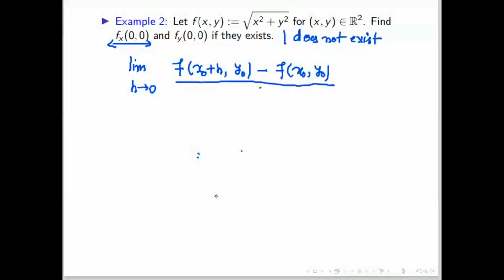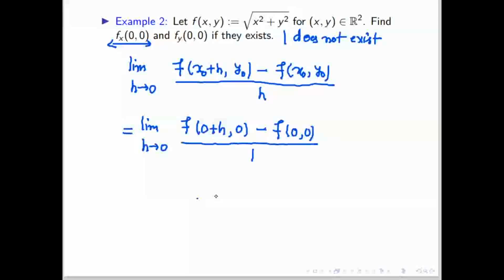If this limit exists, we'll say the partial derivative exists. So at point 0 comma 0, this will give f of 0 plus h comma 0 minus f of 0 comma 0, divided by h.